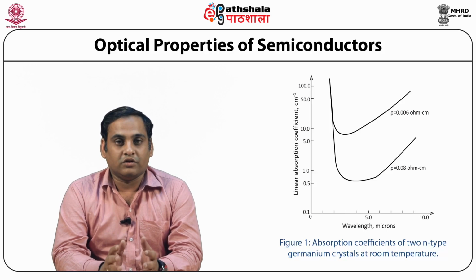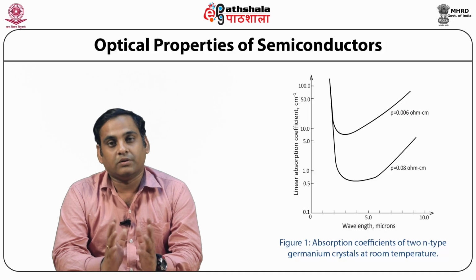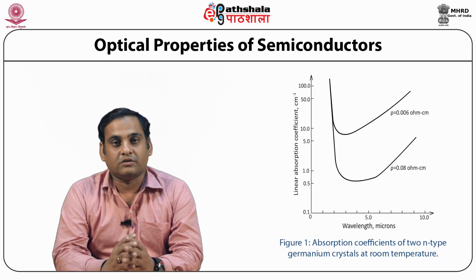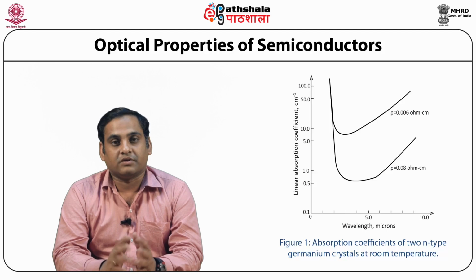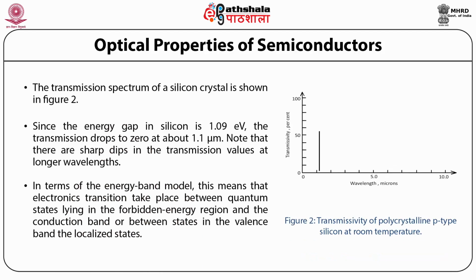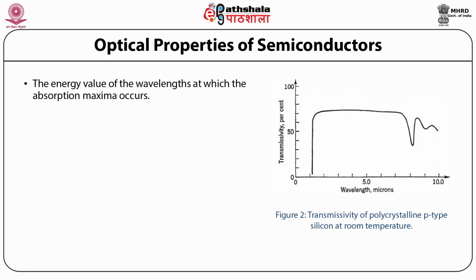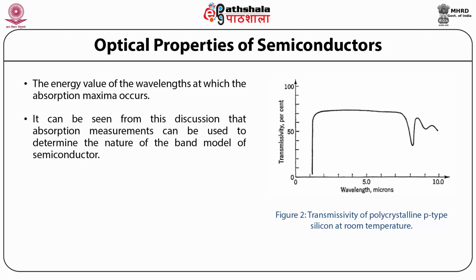Note that a lower resistivity germanium crystal has a greater absorption at all wavelengths, as shown by the two curves in figure 1. Lower resistivity of course means that there are more conduction electrons present. It can be seen from this discussion that absorption measurements can be used to determine the nature of the band model of a semiconductor.